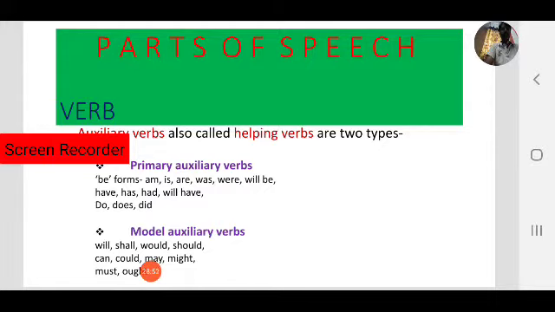Note down: primary auxiliary verbs, primary helping verbs, and modal helping verbs. So what comes under primary auxiliary verbs? All be forms come under primary auxiliary verbs or primary helping verbs. Be forms mean, yes, I am a student. You are a teacher. I will be a teacher. Here observe three sentences. I am a student. I am a teacher. I was a student in the past. I was a student a few years ago.